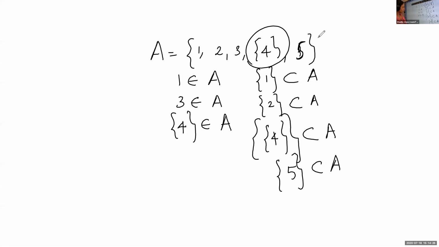Listen, I'll give a set and you have to answer. A is equal to the set {1, 2, {3, 4}, 5}.